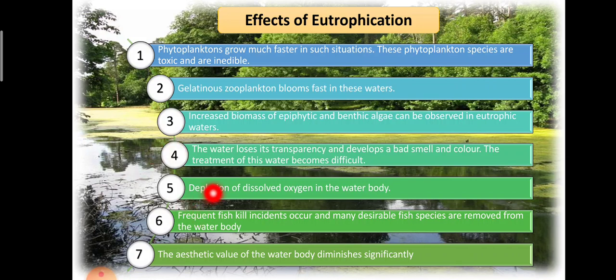These points are interconnected because depletion in dissolved oxygen will lead to fish killing, because fishes are dependent on the dissolved oxygen for their respiration. So if the dissolved oxygen is depleted or decreased, the fish will not be able to get the oxygen in the water, and this will lead to fish kill incidents, and many desirable fish species are removed from the water body. Also, the aesthetic value of the water body diminishes significantly.